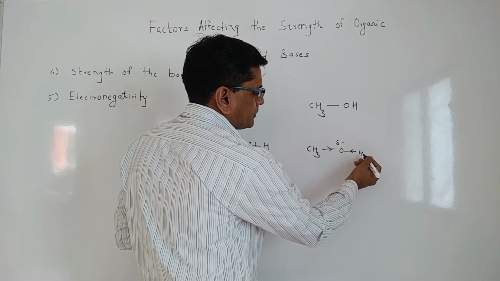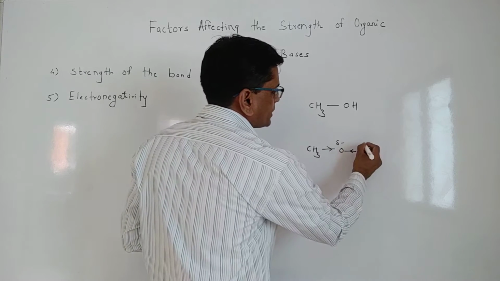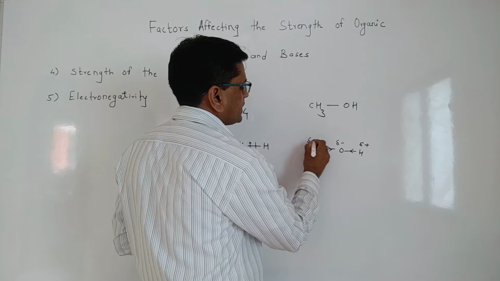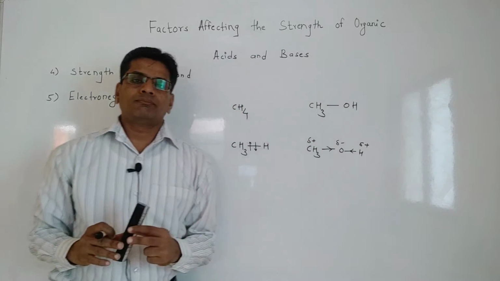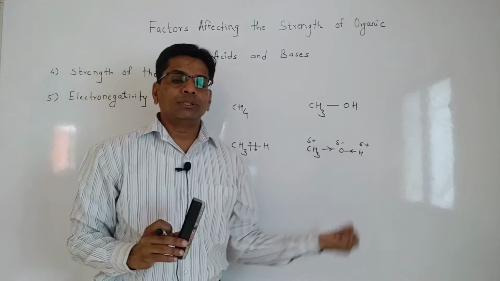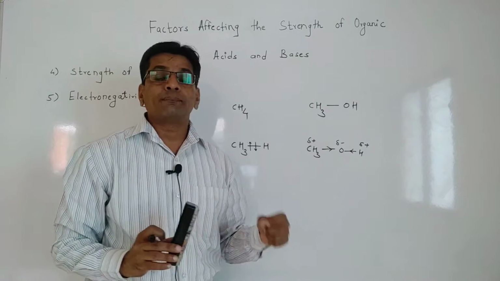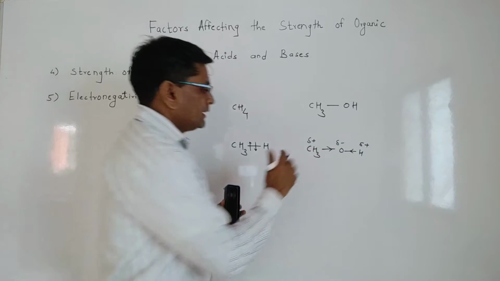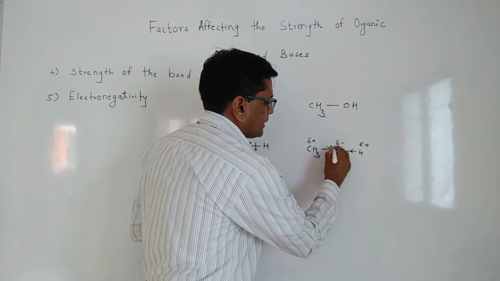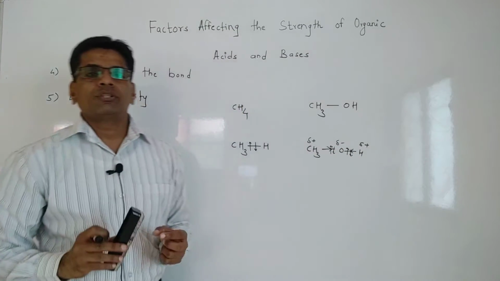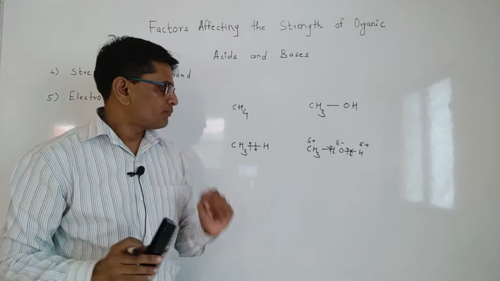When it withdraws the electron from hydrogen, it creates a positive charge at hydrogen as well as at the carbon. So due to the difference in electronegativity, this molecule gets polarized and the electrons present in both the bonds go near to oxygen due to its electronegativity.